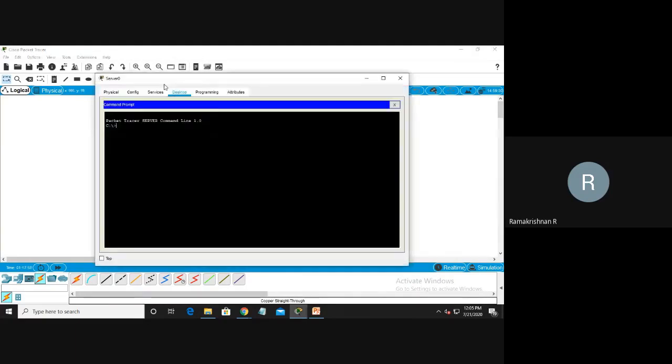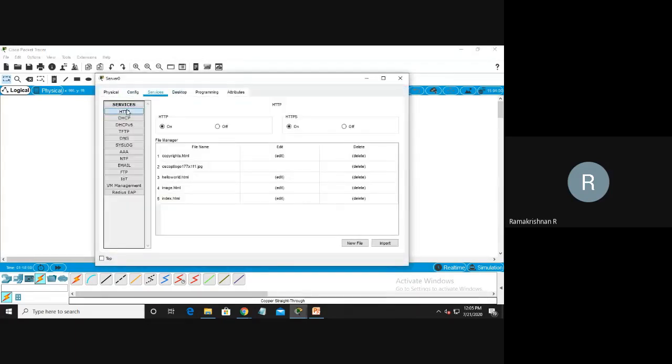So I double click and go to service HTTP. That is the HTTP protocol. Already I said that with the help of the HTTP protocol, we are able to communicate with the web server. The browser is the application. From the browser, we type www.google.com. Similarly, we are going to type the IP address. We don't have any DNS, that means I am not using dc.edu.in right now, but the same thing we will also do in testing. Here I use HTTPS also to work, HTTP also.